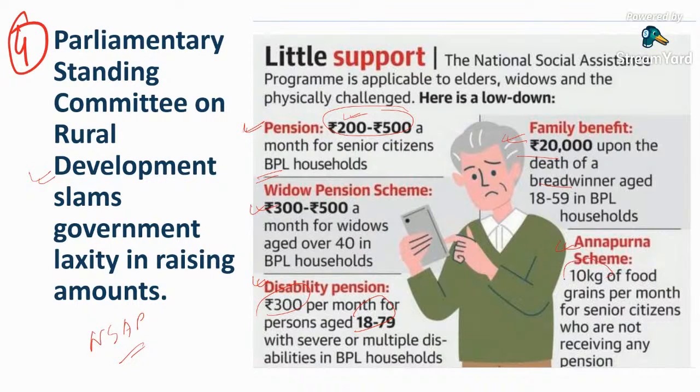Annapurna scheme is giving 10 kg of food grains per month for senior citizens who are not receiving any pension. So these are the schemes under NSAP.